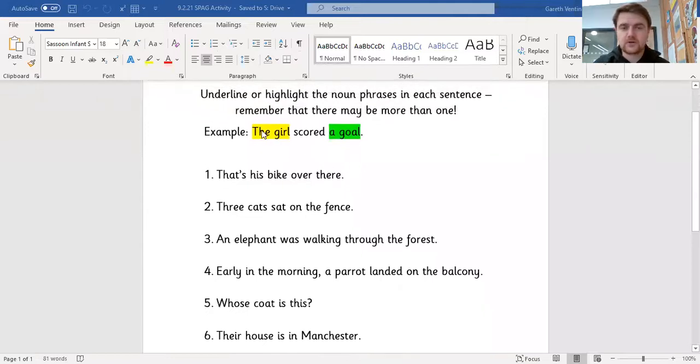So the girl scored a goal. Girl is a noun, which means that the word before it is often a determiner. Goal is a noun, which means that the word before it is often a determiner as well. I've tried to highlight them in different colors.